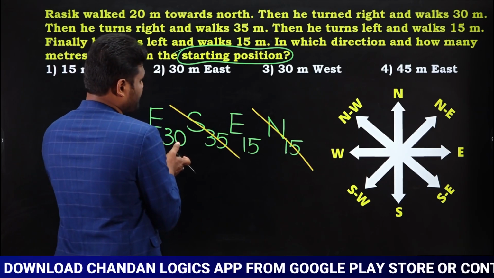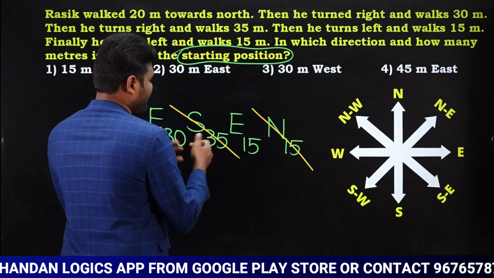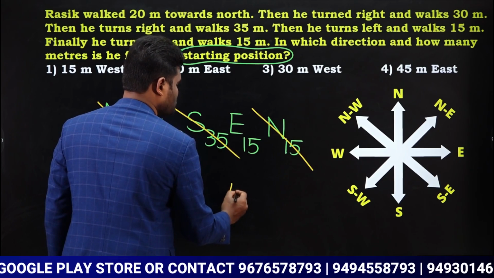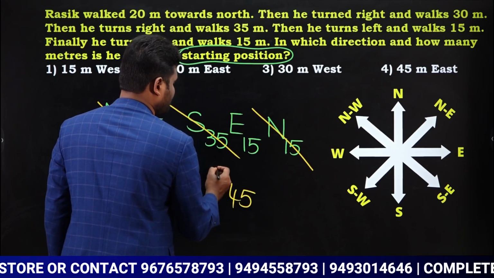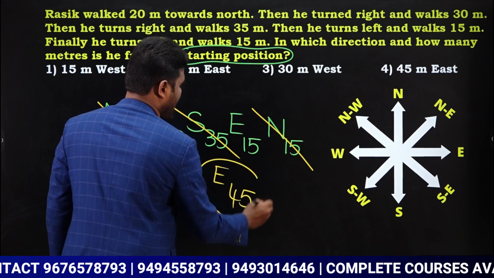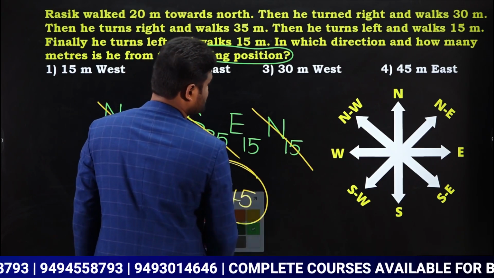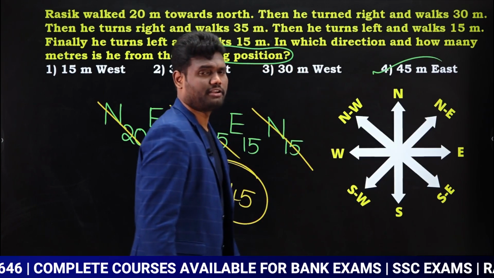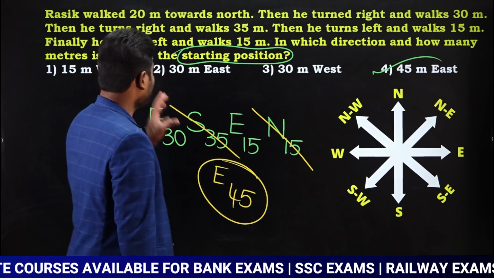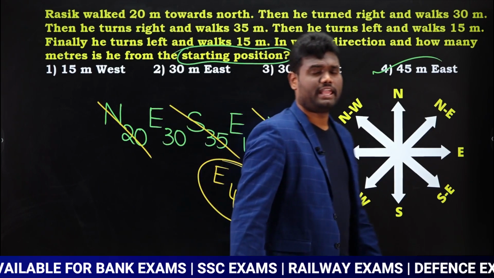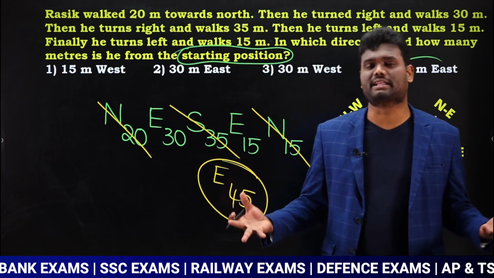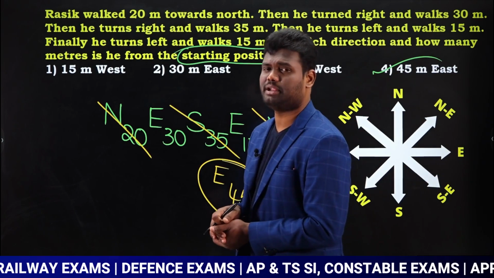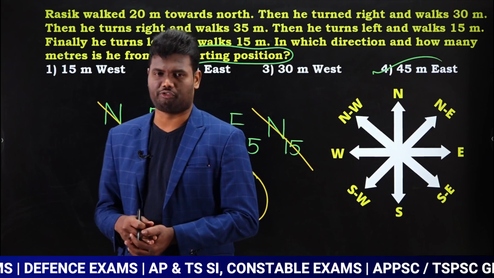East 30, east 15, add both. Both of them are the same direction. When you add both of them, 30 plus 15, this is going to be 45. Direction is nothing but east, so we can say the answer is 45 meters towards east. Option 4 is going to be your answer. Is it clear? Even if you represent the diagram, you will get the same answer, no change in the answer. But if you represent the diagram in the examination, it's completely a waste of your time.